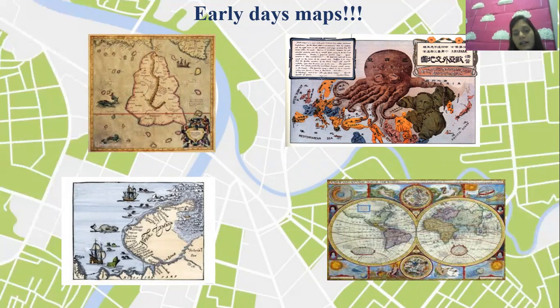Looking at this, they started and then analyzed that this can be made on a large scale and can be very useful information. So in this figure I have shown how early maps looked, what data they were recording, and what survey they were doing.